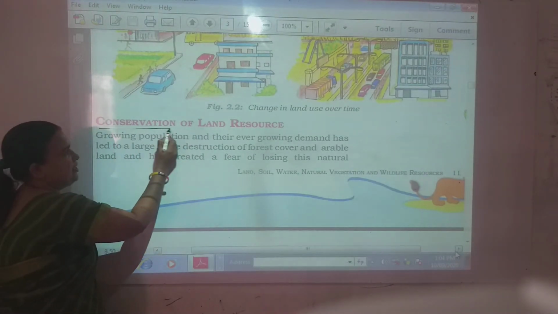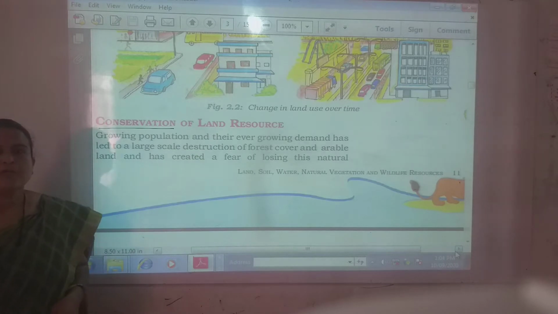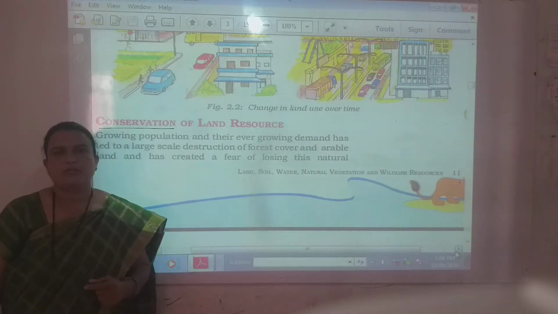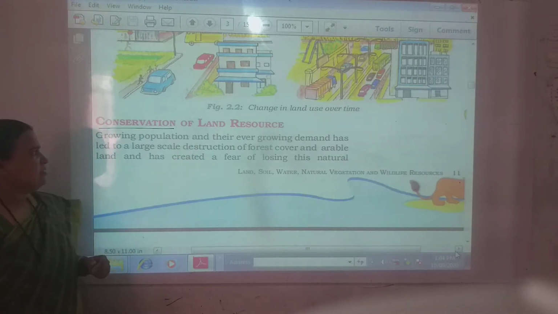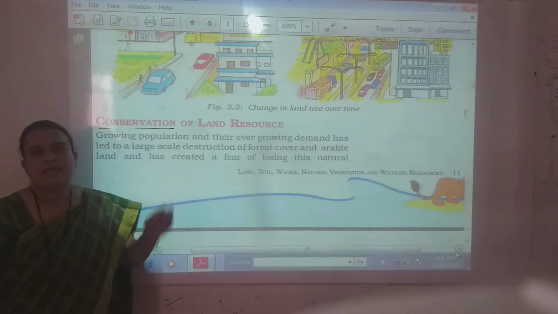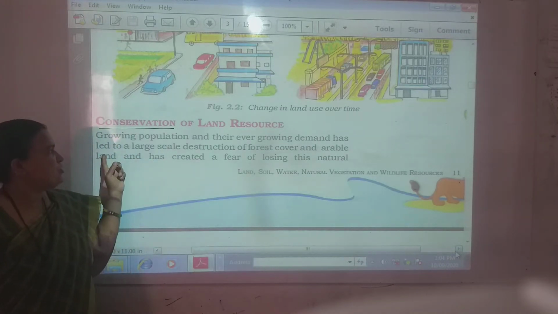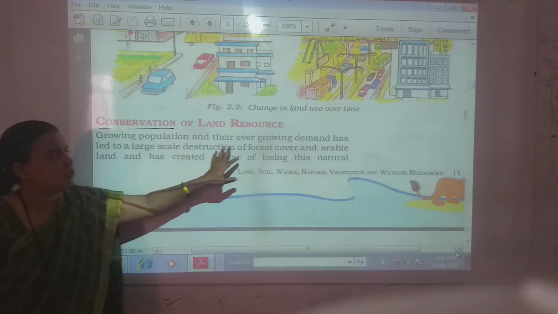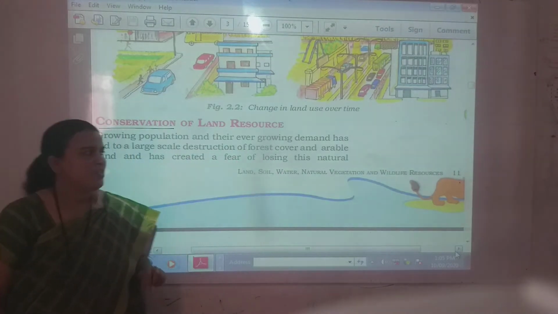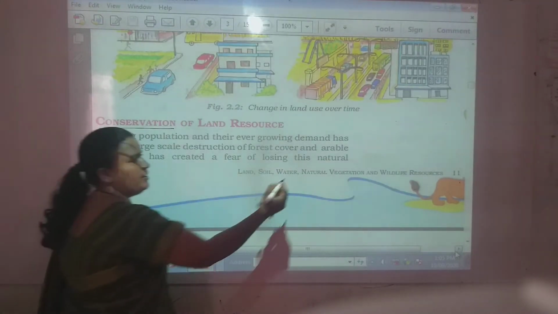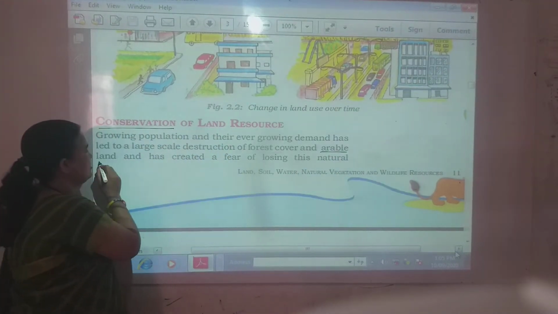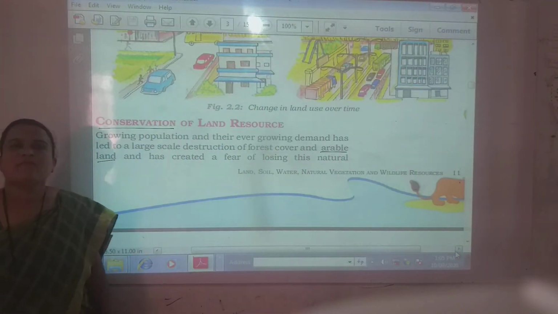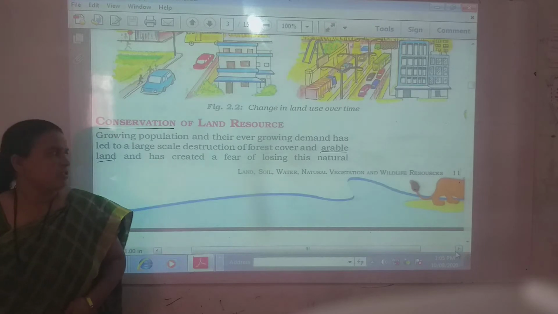Conservation means protection. So how can we protect the land resource? See here, growing population and their ever-growing demands create destruction of forest cover and arable land. Arable land is the land which is suitable for agricultural production.